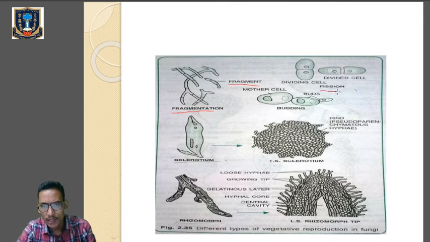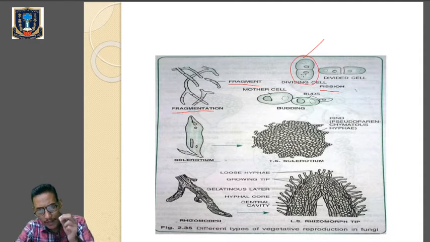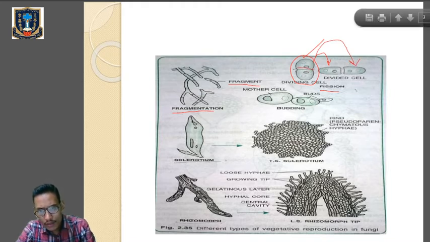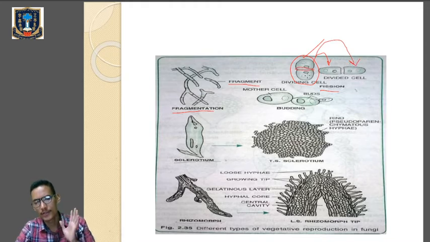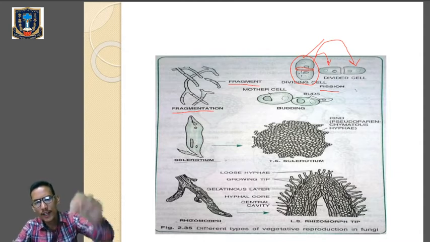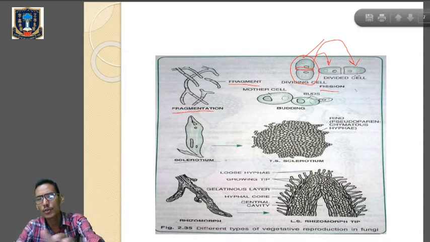Look at the fission. In fission, can you see over here, this is the parental cell. The parental cell will divide into two daughter cells, and over here this is the constriction which is being formed. So constriction will appear, and that will divide the parental cell into two daughter cells.